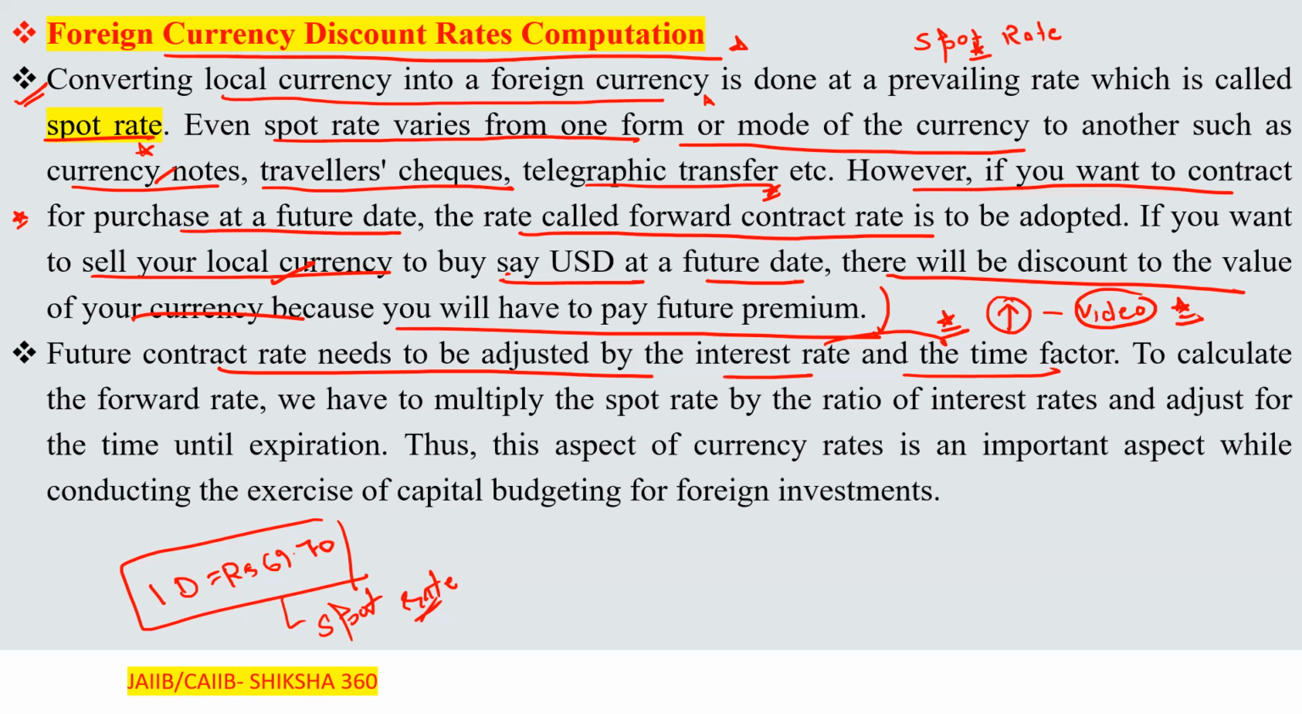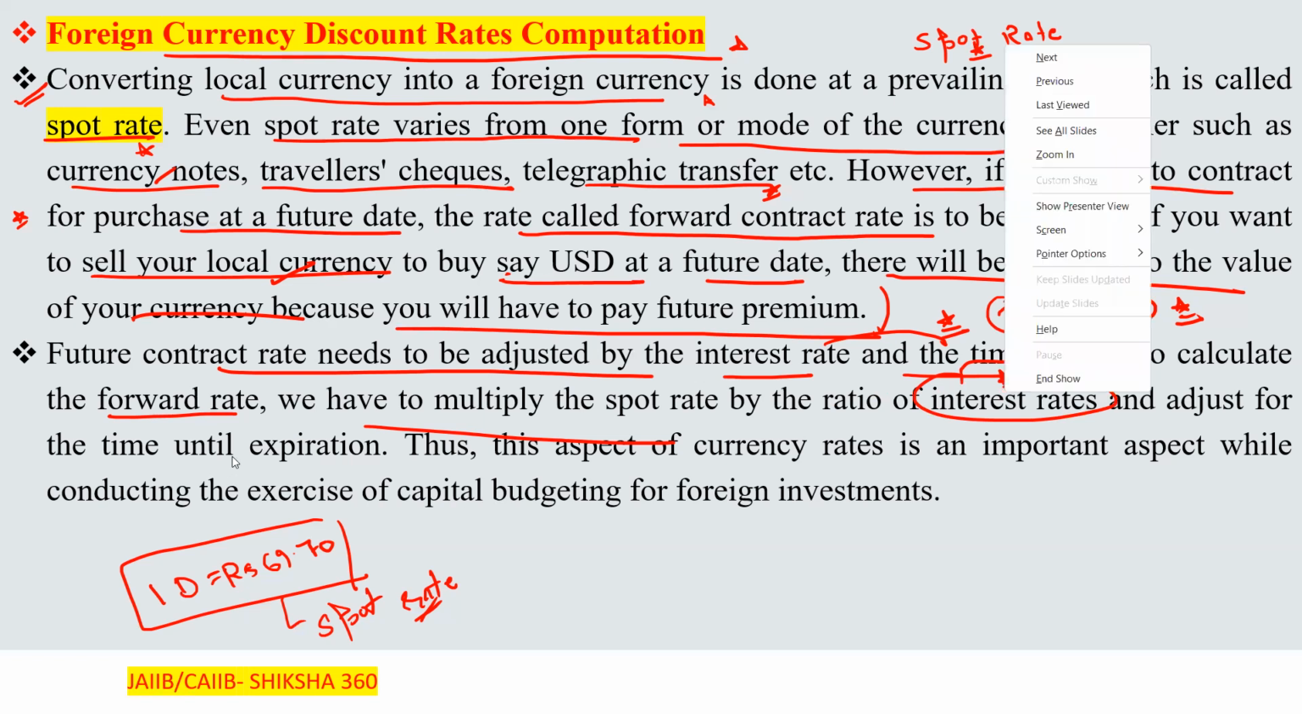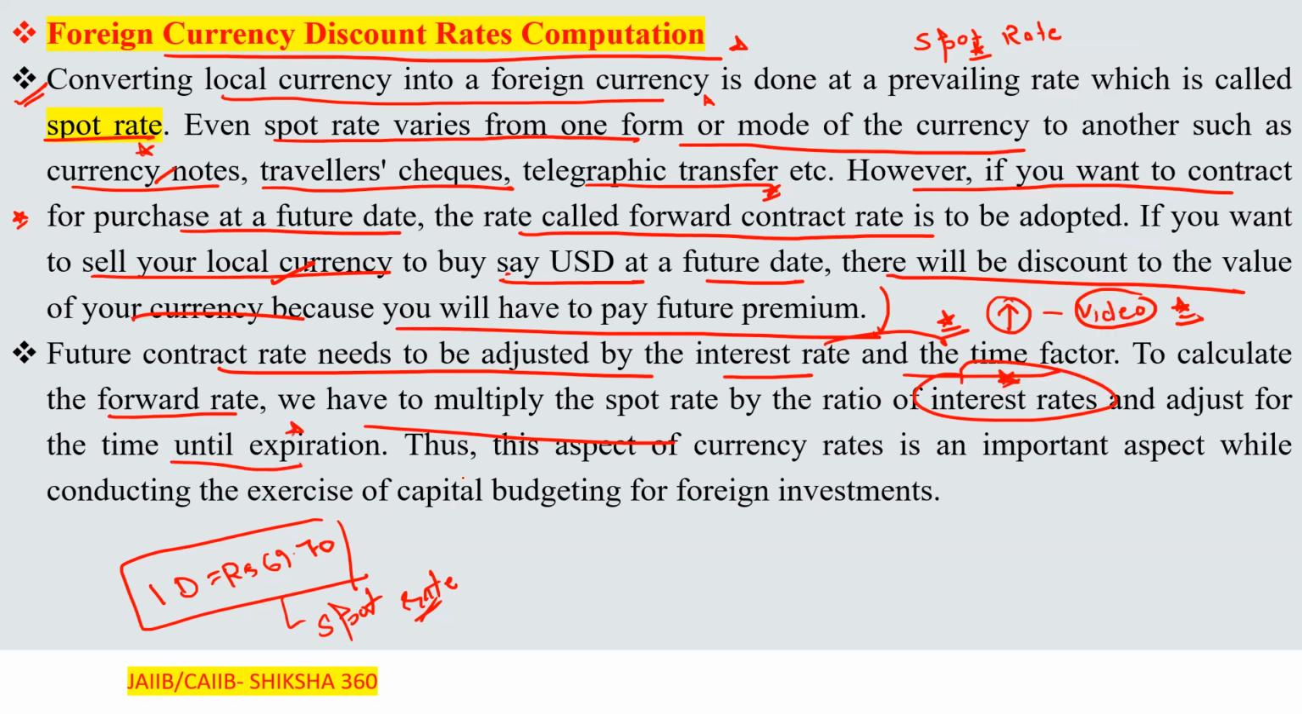Now move further. To calculate the forward rate, we have to multiply the spot rate by the ratio of interest rates and adjust for the time until expiration. Thus this aspect of currency rates is an important aspect while conducting the exercise of capital budgeting for foreign investments.